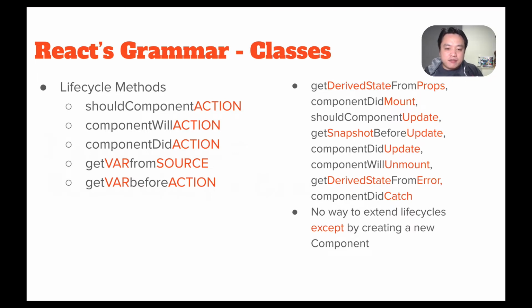We can still see from this list that there are quite a number of concepts to hold in your head to master this grammar. And the lifecycle methods don't leave a lot of room for React to be intelligently re-rendering based on its own internal heuristics. The other downside is that there's no way to extend lifecycles except by creating a new component, which is what we all did with higher order components.